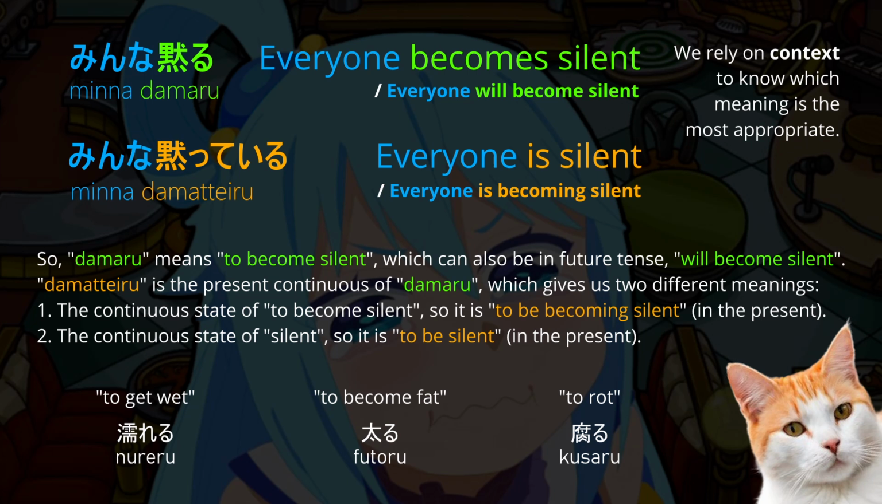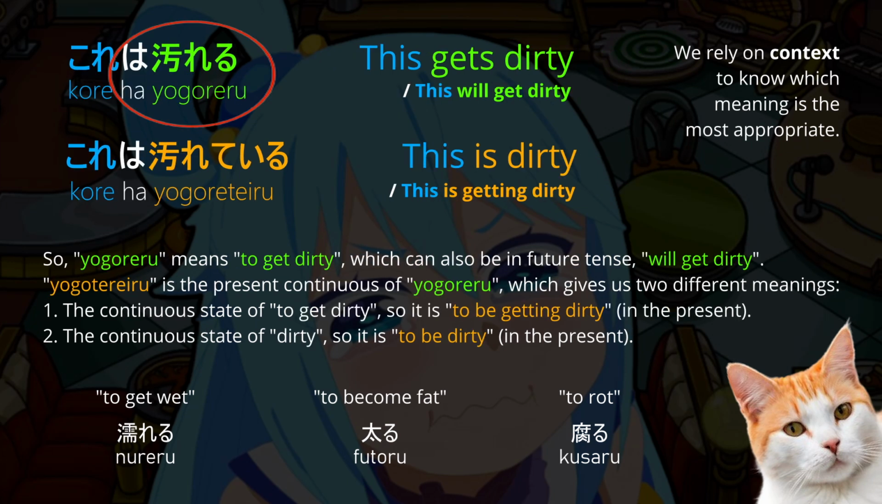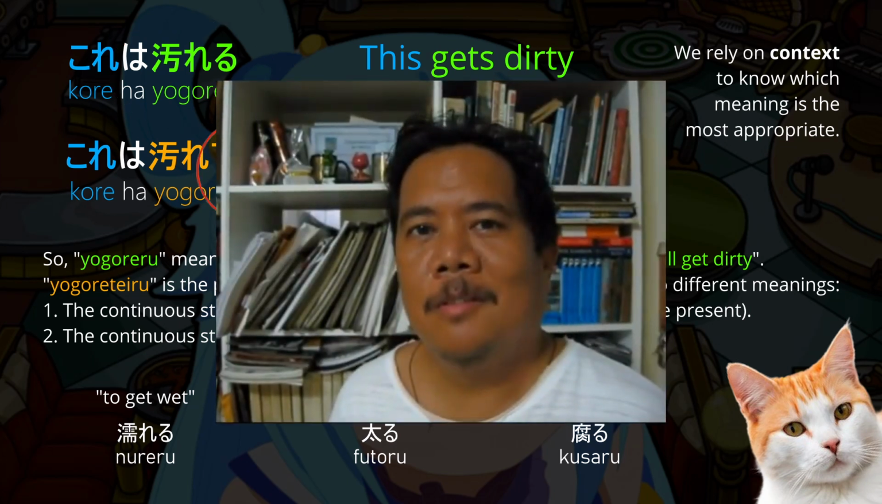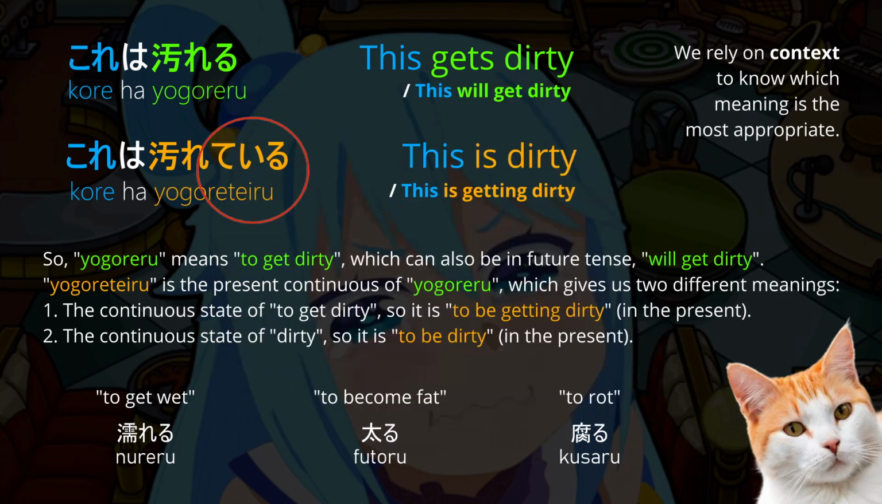For example, yogoreru means to get dirty or to become dirty. In its teiru form, yogoreteiru, to be dirty. In its plain form, it describes going from a state of not being dirty to being dirty, while in its teiru form, it describes the continuous state of being dirty.